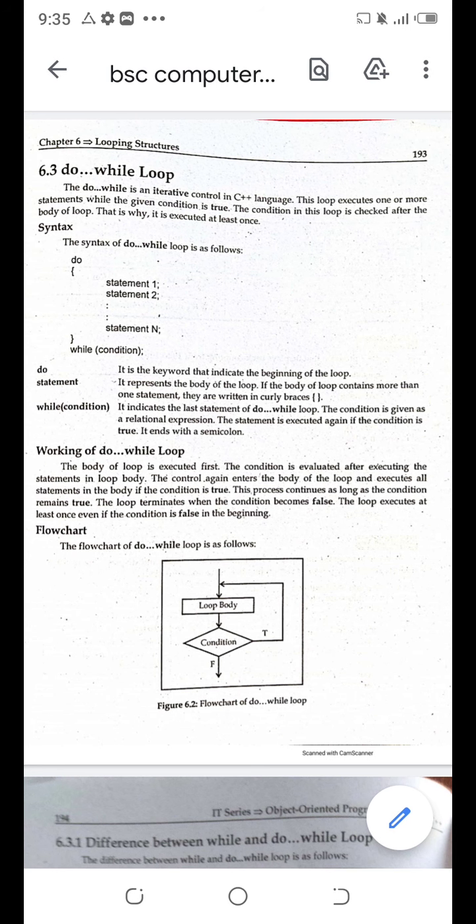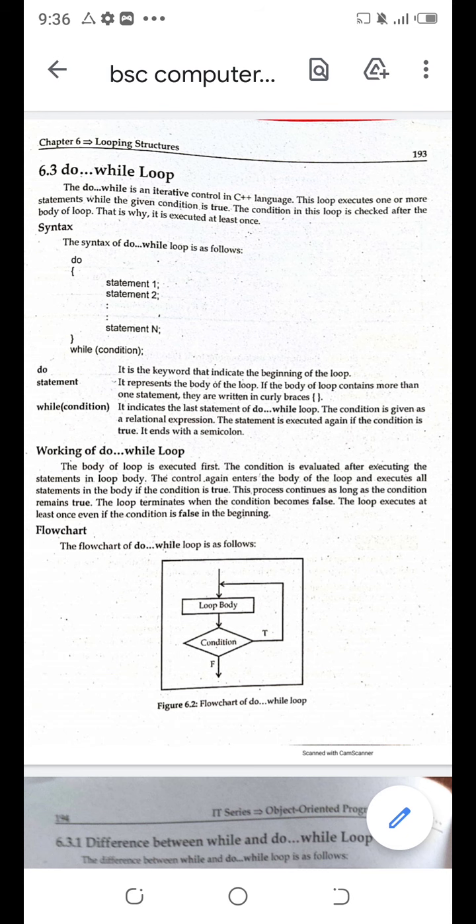Basically, the condition in the do while loop comes after the statements, after the body of the loop. That's why it is executed at least once even if the condition is false. This is the main difference between the while loop and the do while loop.